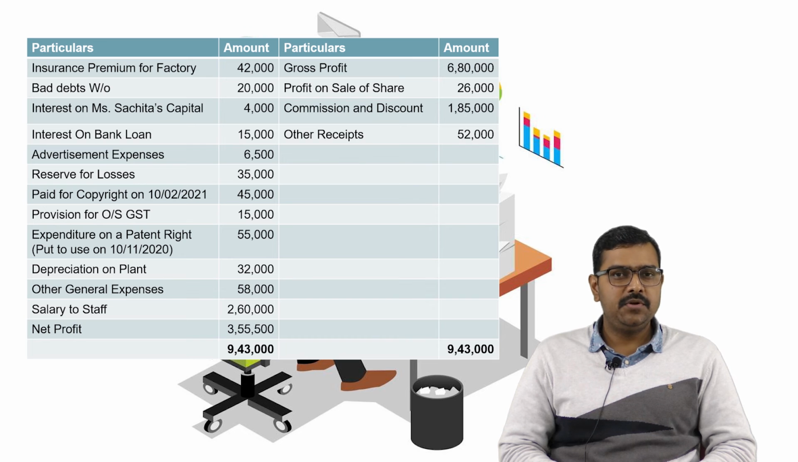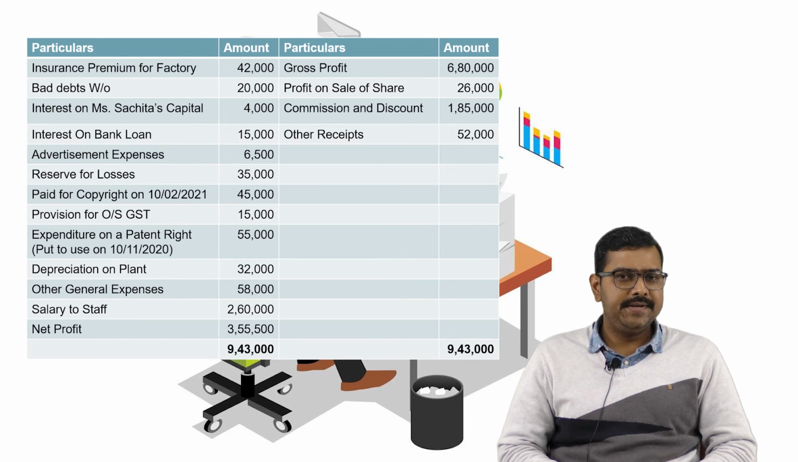The expenses which are debited to profit and loss account are insurance premium for factory 42,000, bad debts written off 20,000, interest on Miss Sanchita's capital 4,000, interest on bank loan 15,000, advertisement expenses 6,500, reserve for losses 35,000, paid for copyright on 10th February 2021 45,000. So paid for copyright, it is an expenditure which is of capital nature, so it will not be debited to the profit and loss account. We shall charge the depreciation for this.